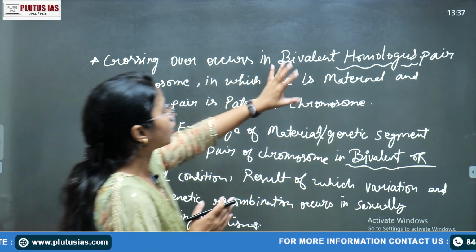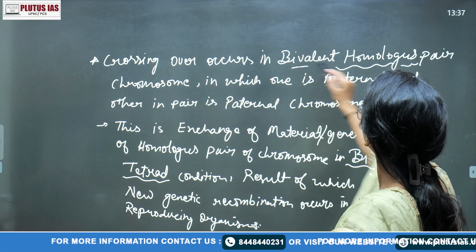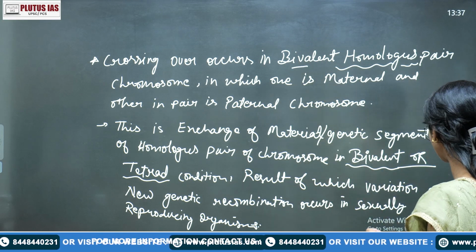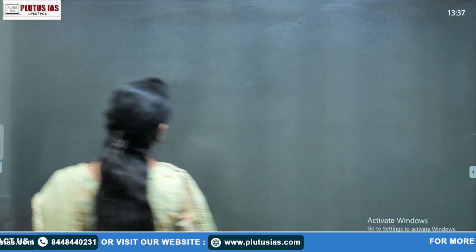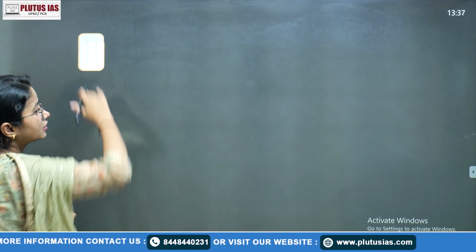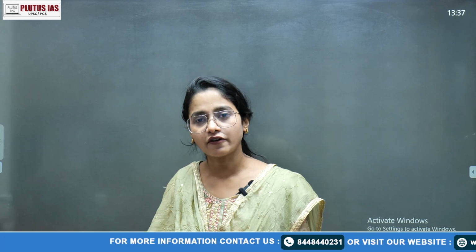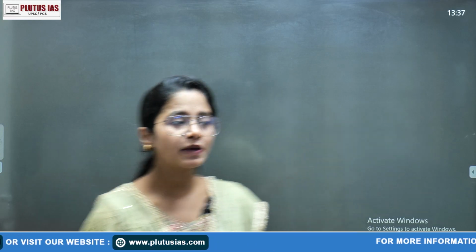Now we'll understand whatever we have mentioned, that this bivalent, homologous, and its tetrad, and whatever the paternal, maternal. Now we'll simply understand that. So in that zygotene, if we talk about simple crossing over, mainly 3 phases occur. The first is synapsis, the second is the crossing over process, and third is the terminalization process. Synapsis is due to the synaptonemal complex. Okay, all of these things I'll explain, but before that we have to understand what is the chromosome, what is the homologous chromosome, what is a bivalent condition, and what is a tetrad.